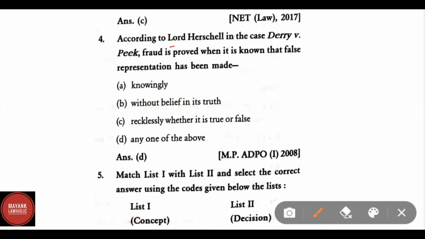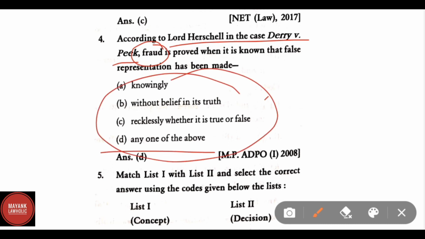According to Lord Herschell, in the case of Derry versus Peake, fraud is proved when it is known that a false representation has been made. Options are A. Knowingly, B. Without belief in its truth, C. Recklessly, whether it is true or false, and D. Any of the above. Correct answer is D, any of the above.